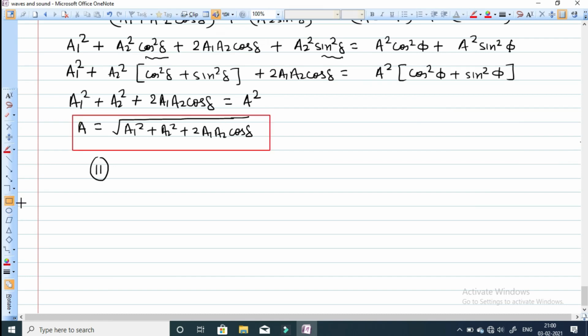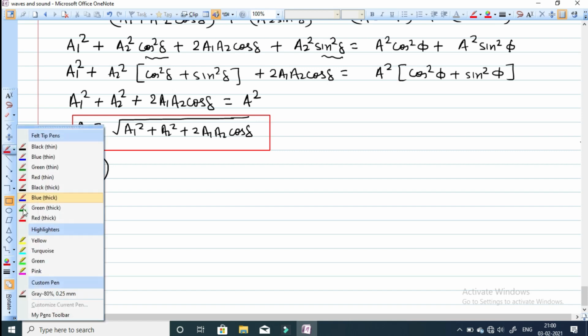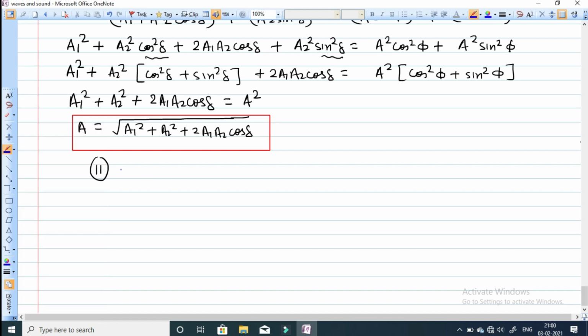Now when we divide equation 2 by equation 1: equation 2 is a2 sin delta equals A sin phi, and equation 1 is a1 plus a2 cos delta equals A cos phi.